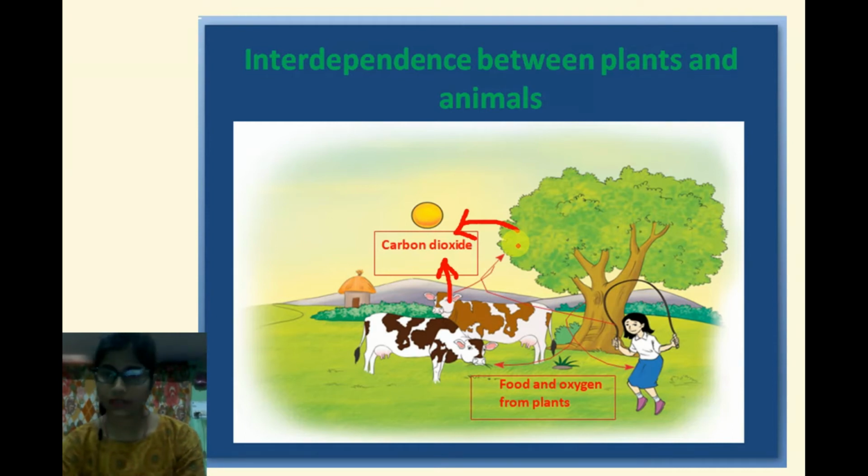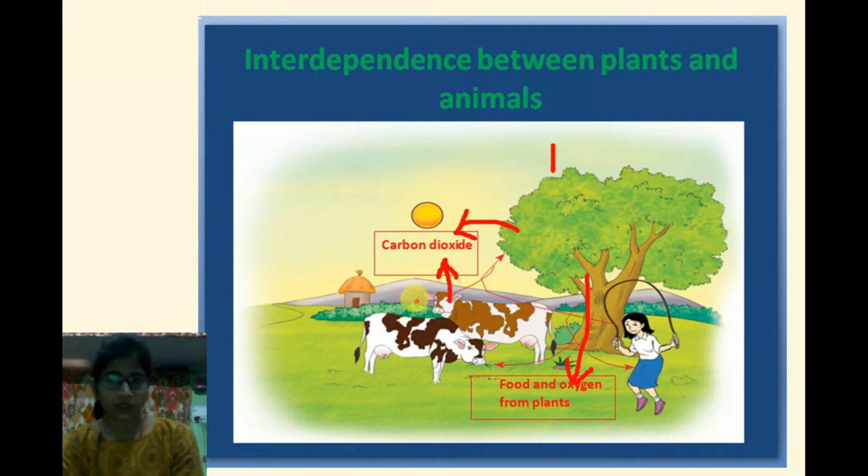That we have already discussed. When the plant makes food, they give out oxygen in the air. By photosynthesis, they give oxygen in the air, and that oxygen animals use for breathing. Trees are home to animals and birds. Trees are also home for animals and birds. This shows the interdependency between plants and animals, how both plants and animals depend on each other.